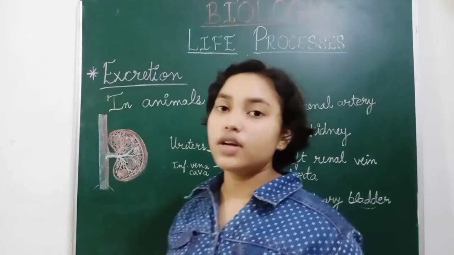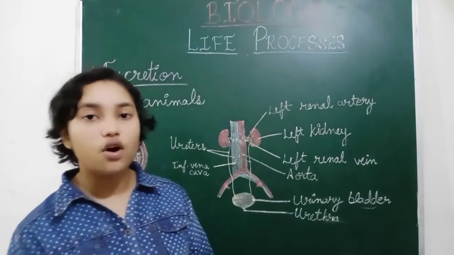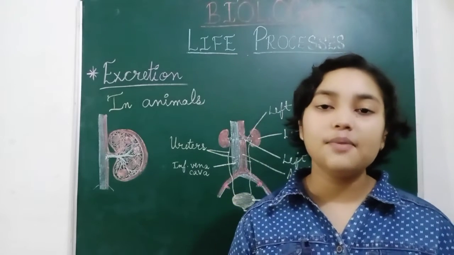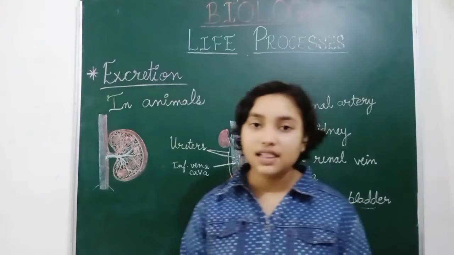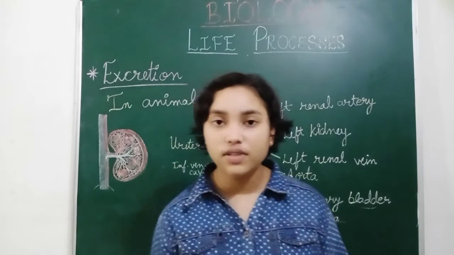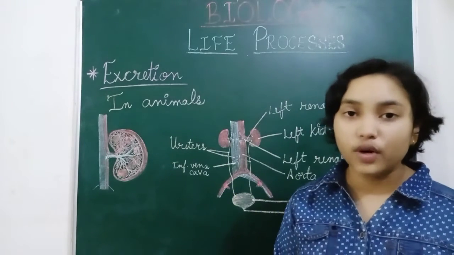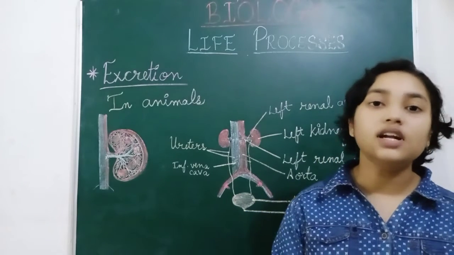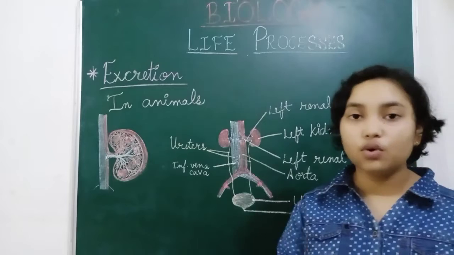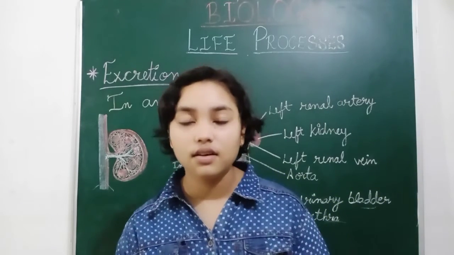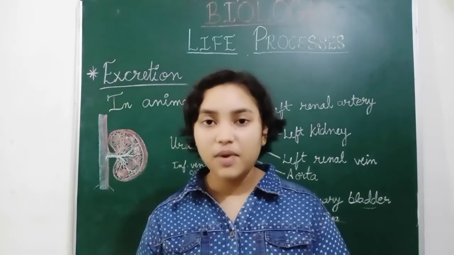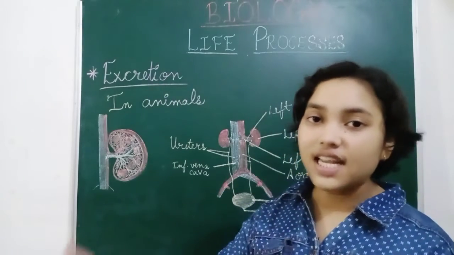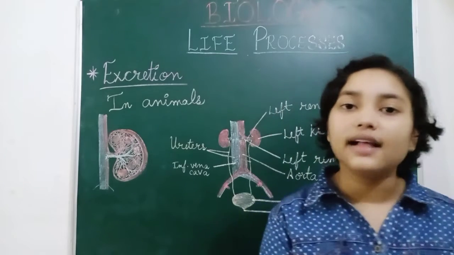For donating our organs or our blood, we should keep in mind that our body should be healthy. We should not have any disease, otherwise that disease will be transferred to the person who receives the organs or the blood. So doctors first check whether the person is healthy or not.